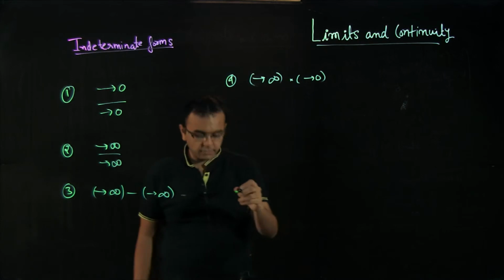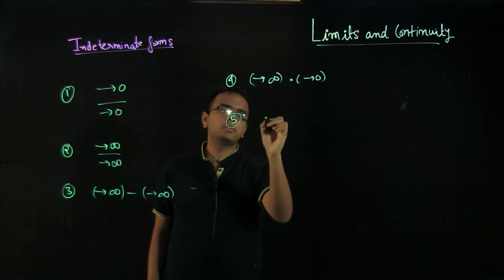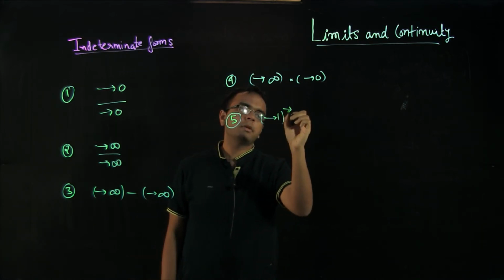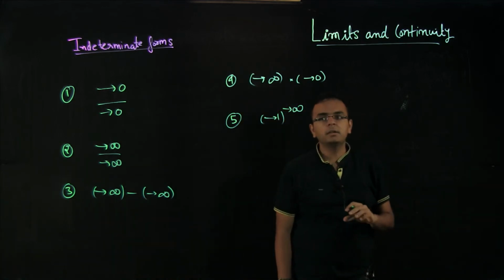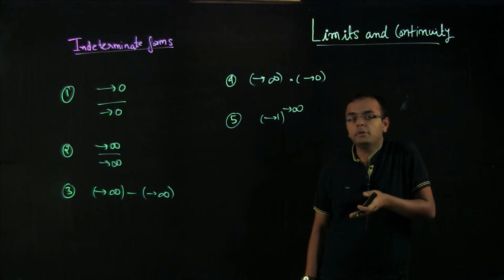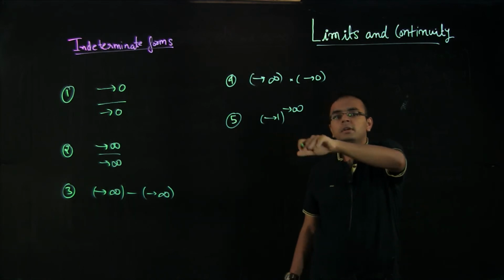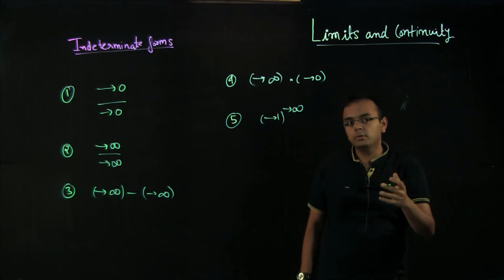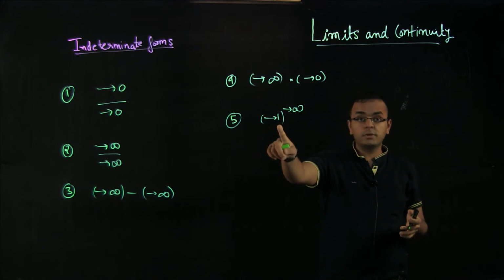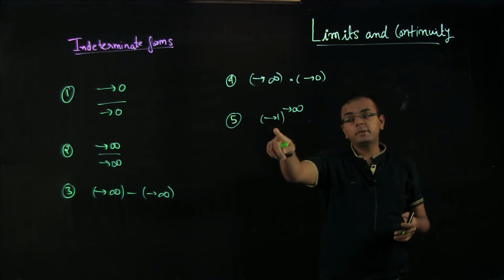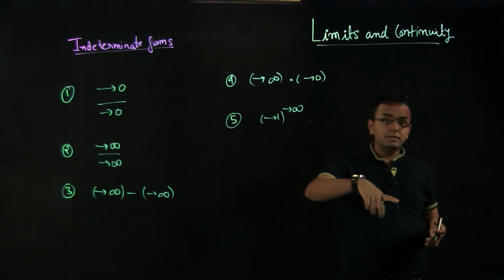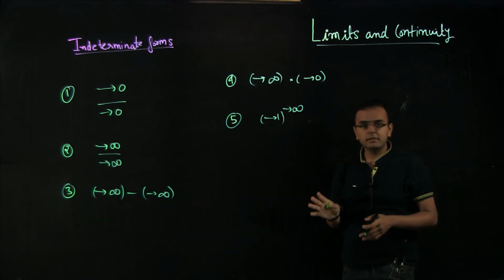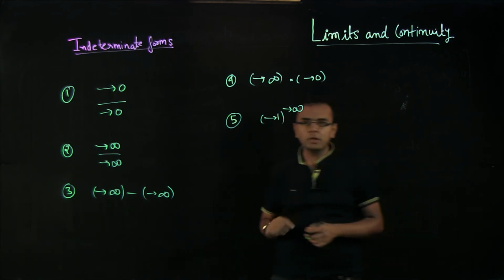Then the fifth form which I want to discuss is approaching 1 raised to the power approaching infinity, and this is important because if you try to understand why this is something which you cannot evaluate, if the base is less than 1, then this value would actually go to 0. If the base approaches 1 from the negative side, then this will go to 0. If it approaches 1 from the positive side, this will go to infinity, and if it is exactly 1, then it will go to 1. So to evaluate the limit, you need certain formulas, and we will be talking about that in more detail later.